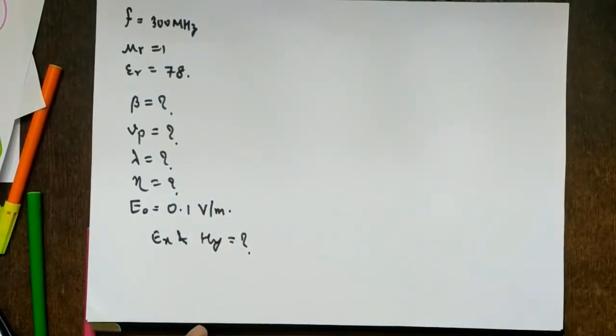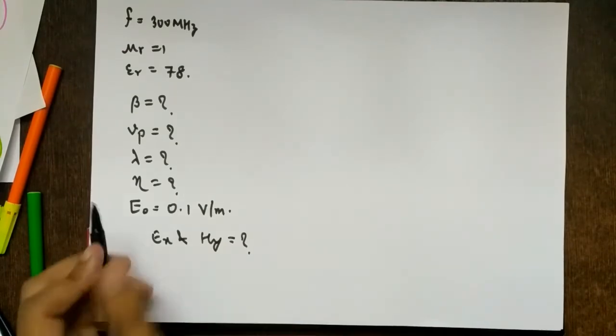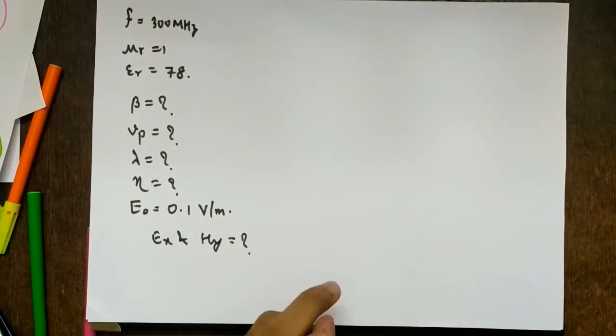Okay, so how will we solve this? Just think over it. If you have just concentrated on the lectures, you will find it is very simple. Again I'll repeat the question. A 300 megahertz wave is propagating through fresh water, assuming a lossless medium, and mu r equal to 1 and epsilon r equal to 78. Find the phase constant, velocity of propagation, wavelength, and intrinsic impedance. If E naught equals 0.1 volts per meter, find Ex and Hy.